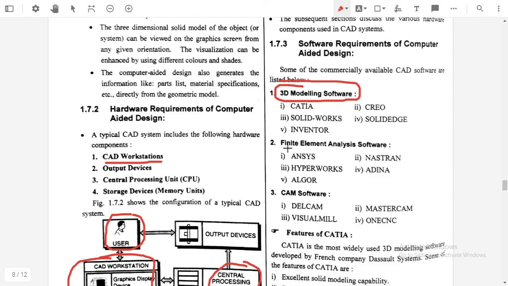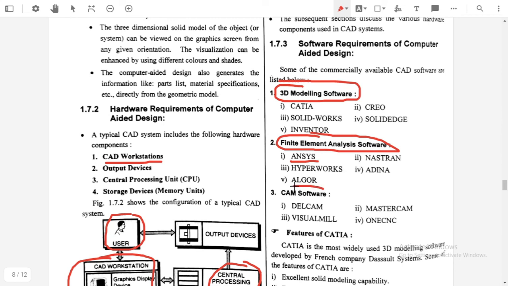Then the second type of software is the finite element analysis software. Finite element analysis software means for analysis purposes different software are used. These are ANSYS, Nastran, Hyperworks, Adina and Algor. These are the different analysis software. These software are used for analysis purposes, to find out the stress strain analysis, or the thermal analysis, or it is also used for computational fluid dynamics. So these are the different finite element software.